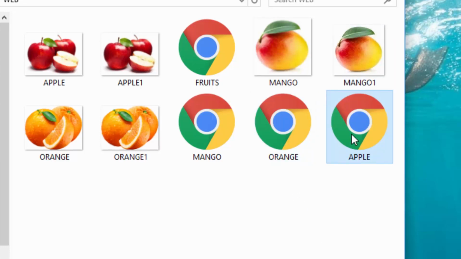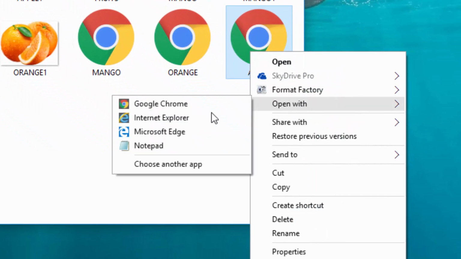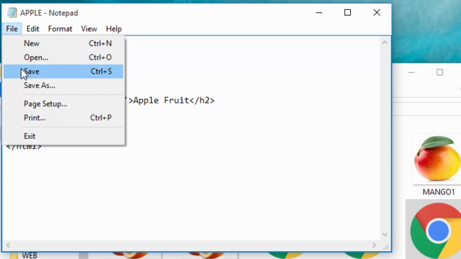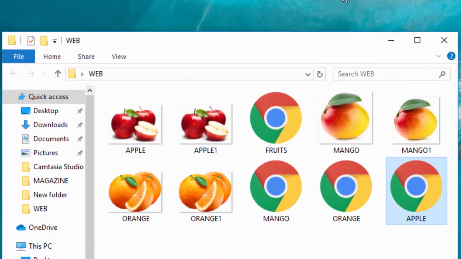Then I will open Apple in HTML, open with HTML. Then this time I will change this to Apple and have this here as Apple, and even here Apple, but remember Apple is JPG, and I will save the changes and close this page.